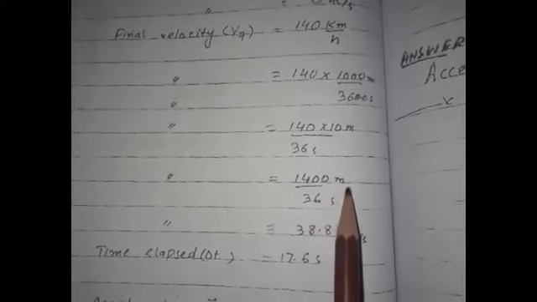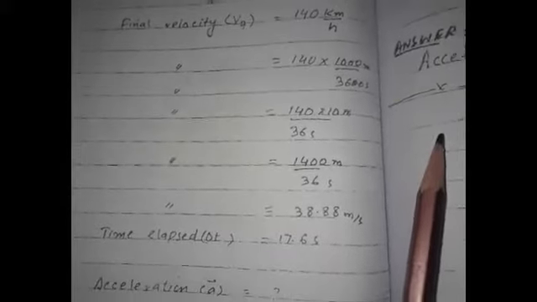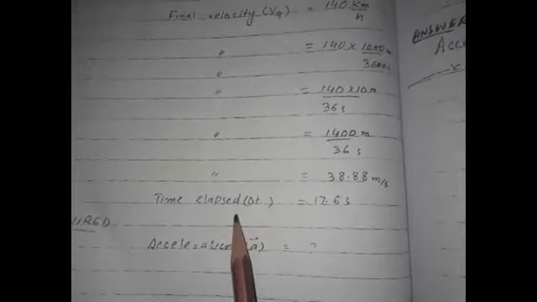Final velocity is equal to 140 kilometer per hour. 140 multiplied by 1000 divided by 3600 seconds. 140 multiplied by 10 meter divided by 36. So 1400 meter divided by 36 seconds is equal to 38.88 meter per second. Total time elapsed is equal to 17.6 seconds. Required is acceleration a. Formula plus solution.